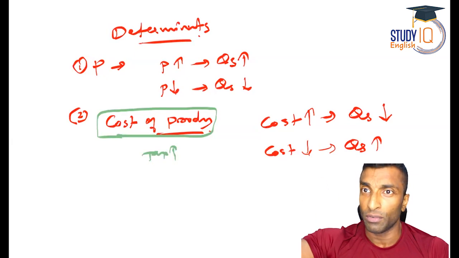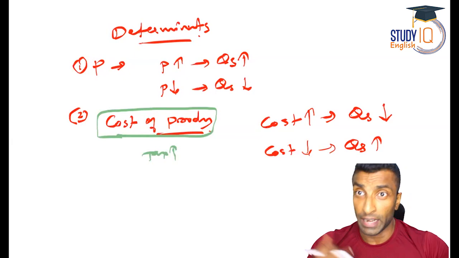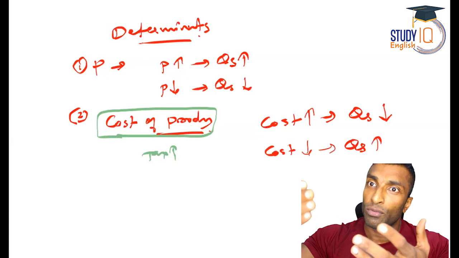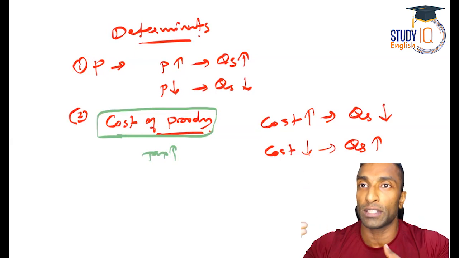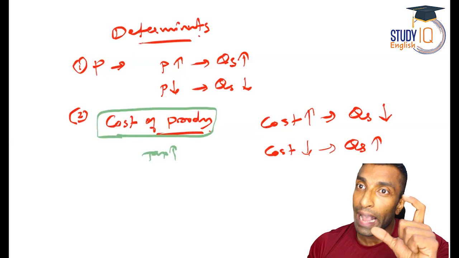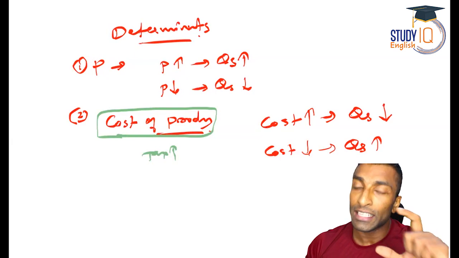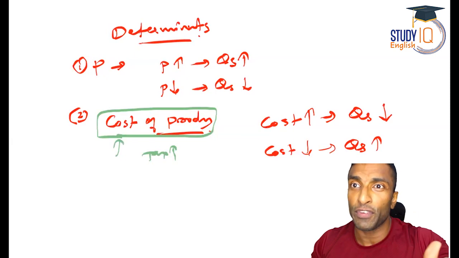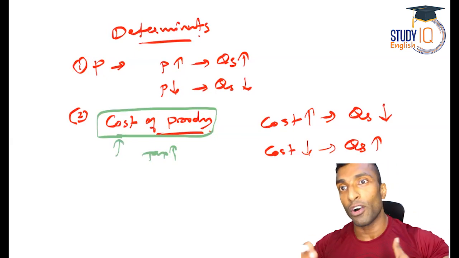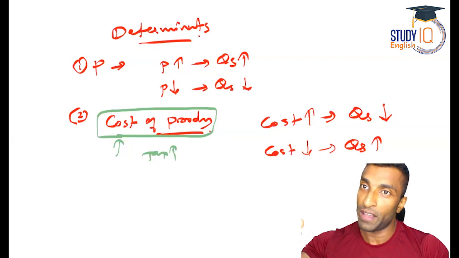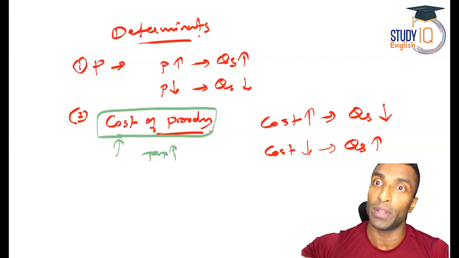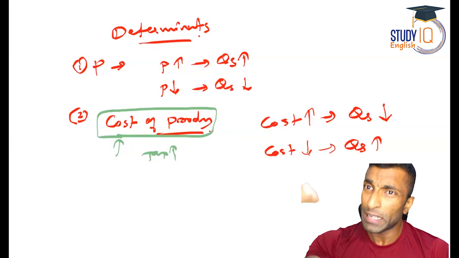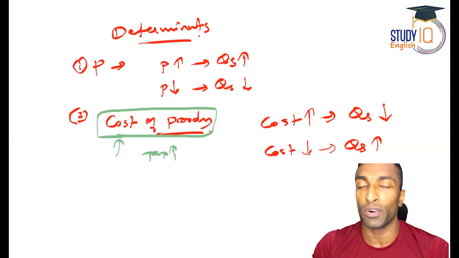Salaries and wages are increasing. What will happen? They reduce the supply. The rent is increasing. What will happen? They will reduce the supply. The interest rate is increasing. What will happen? The cost is increasing. They will reduce the supply. So what you need to look for is, for any given parameter, whether it is going to affect the cost of production. If it is going to affect the cost of production, is it in favor or against? If it is in favor, okay, fine. If it is against, if it is going to increase the cost, they will reduce the supply. If it reduces the cost, like the interest rate is reduced, it is good news. What will happen? More supply.